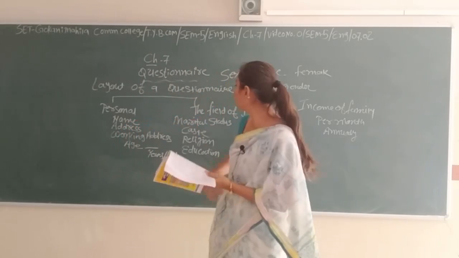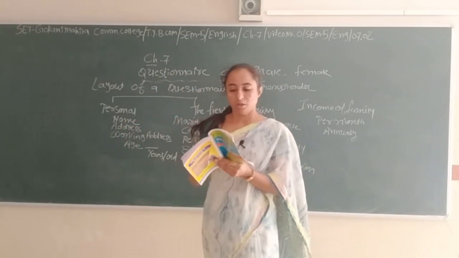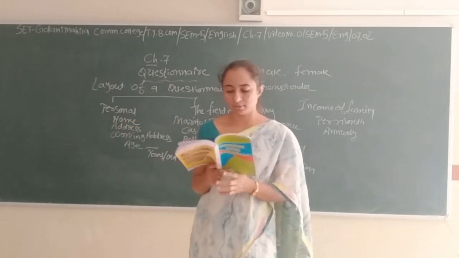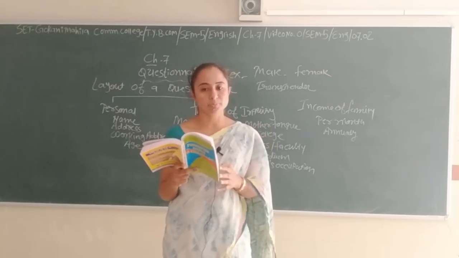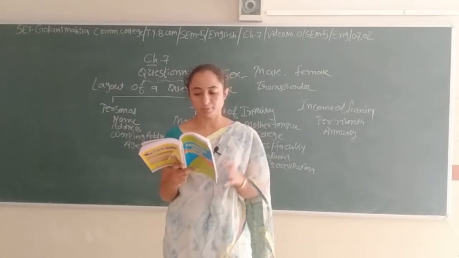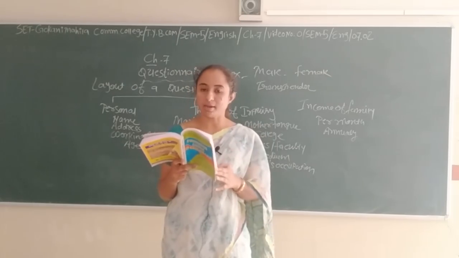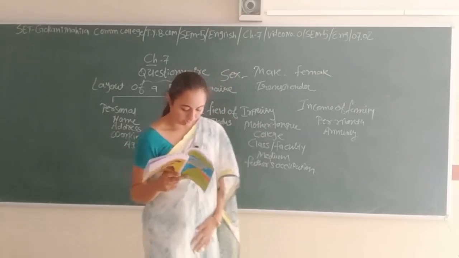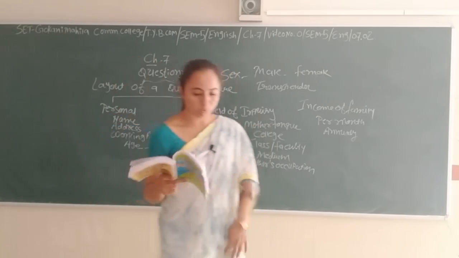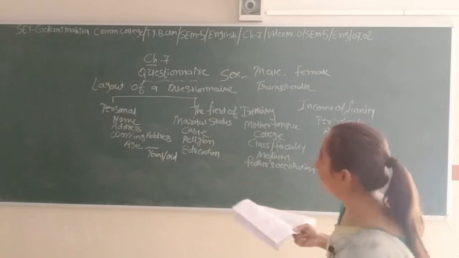Question number 4. It means the age. Ask the age of respondents. If the age group of the respondents is more important, these questions should be asked like this. The question should be divided into parts. Let's see in which parts it is divided.